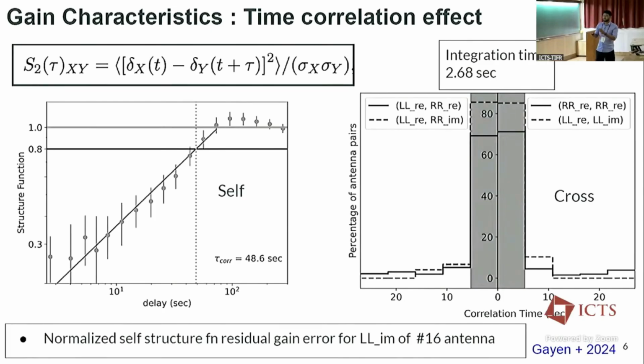Then we check every possible cross correlation between real and imaginary parts, LL and RR polarizations, or different antennas, and we find that in 70 to 80% of cases, the correlation time is less than 2 times the integration time. So we can say that there is no time correlation between two antennas, two polarizations, or the real and imaginary parts of the residual gain error.